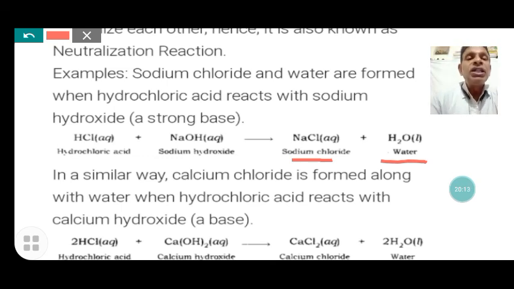In a similar way, calcium chloride is formed, along with water, when hydrochloric acid reacts with calcium hydroxide. Here, hydrogen is provided by the acid and hydroxide by the base. The hydrogen ion and the hydroxyl ion combine to form water, and the negative ion of the acid, that is chloride, and the positive ion of the base combine to form calcium chloride. It is this type of salt.